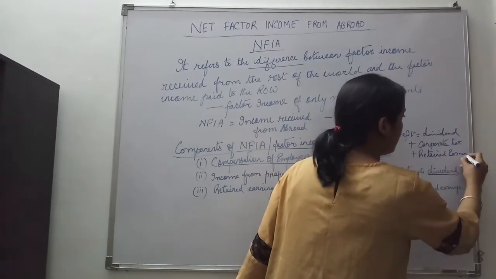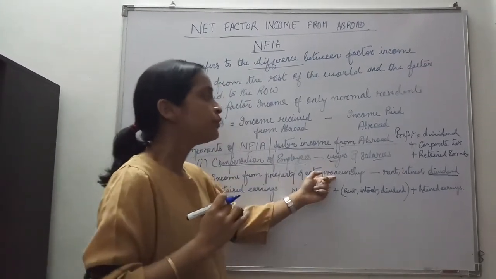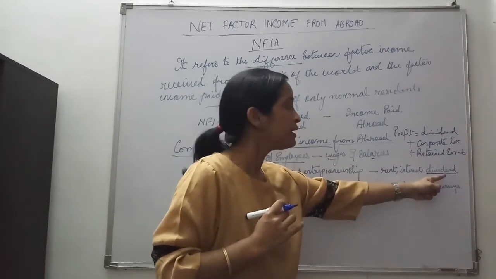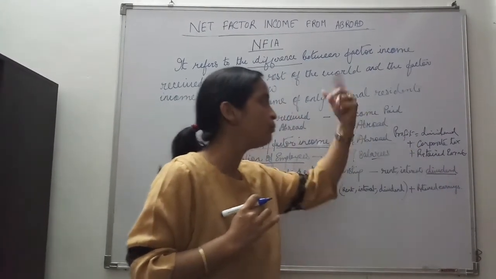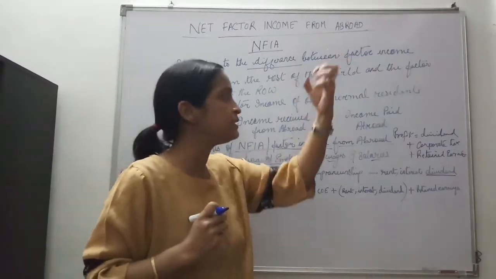So the third component of profit is retained earnings. Now, when we talk of income from property and entrepreneurship, we take rent, interest and dividend. That means some of our normal residents are shareholders, and they are getting the distributed profit.